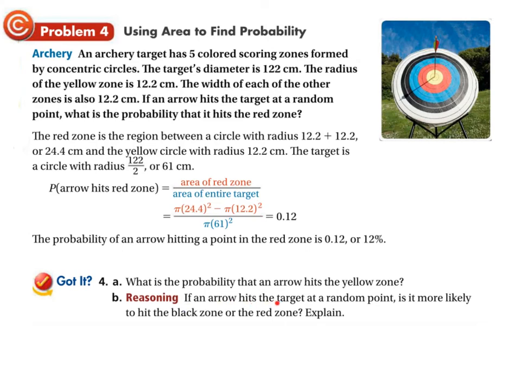And also it says if an arrow hits a target at a random point, is it more likely to hit the black zone or the red zone? Explain. So you might want to do a little math there.